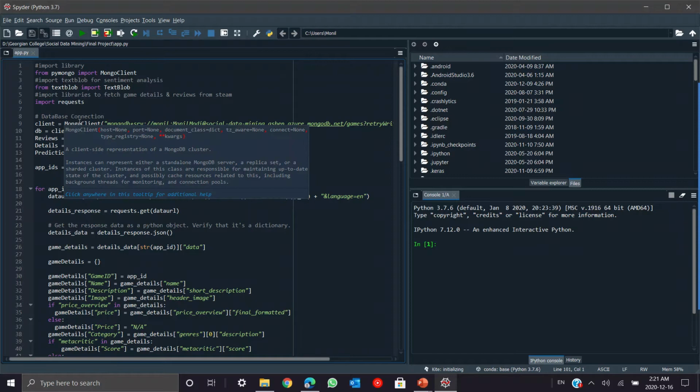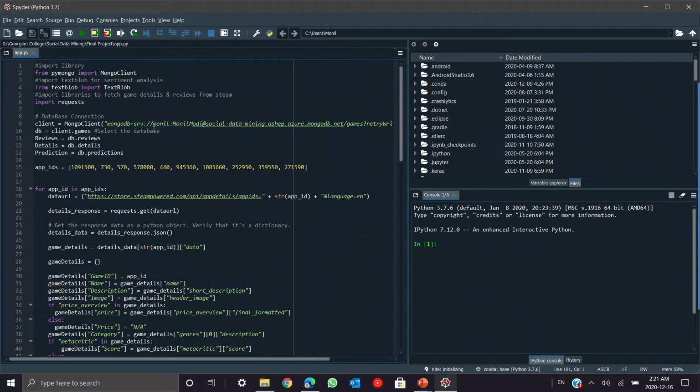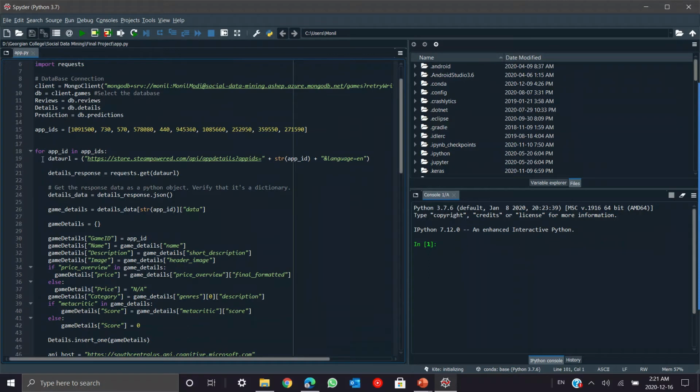This is our connection to the MongoDB, and here are the collections in the database that we are going to use. As you can see here, we have stored the app IDs of the top 10 games in this array. Then we start a for loop for each app ID in the app IDs array.